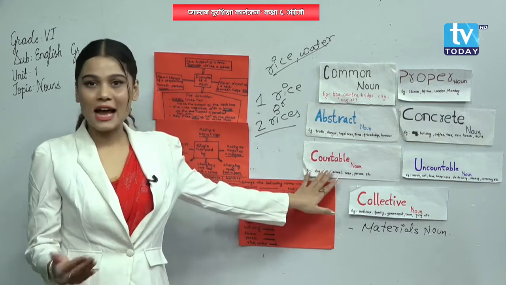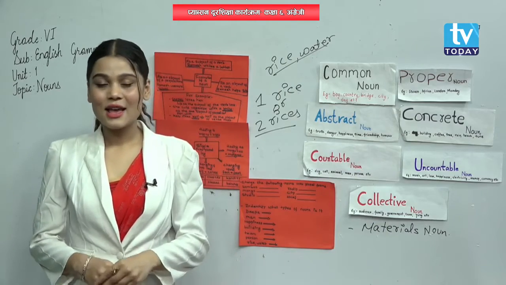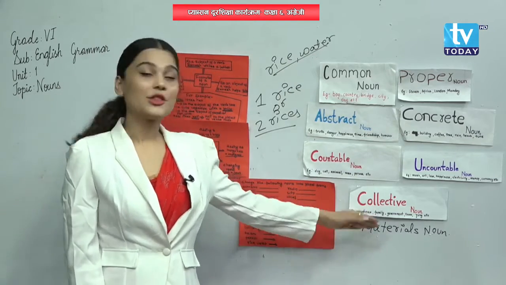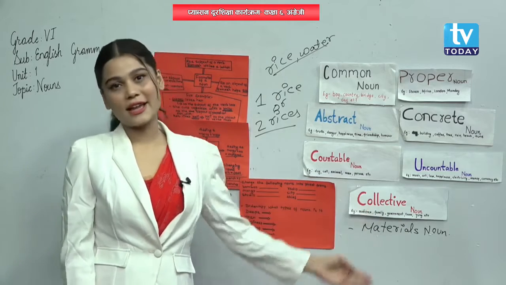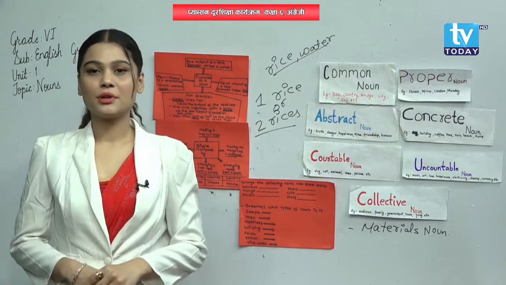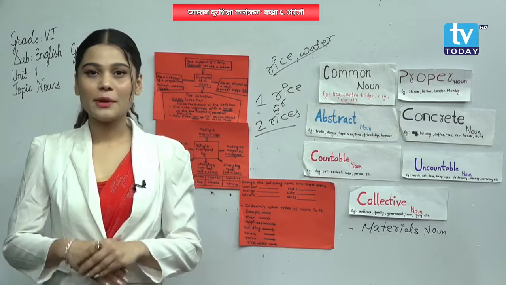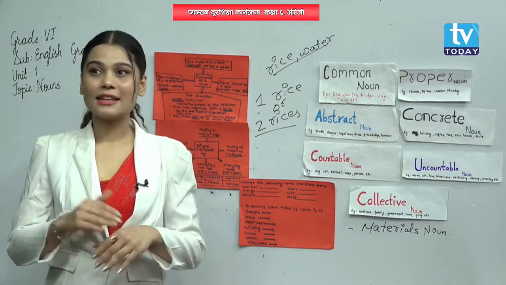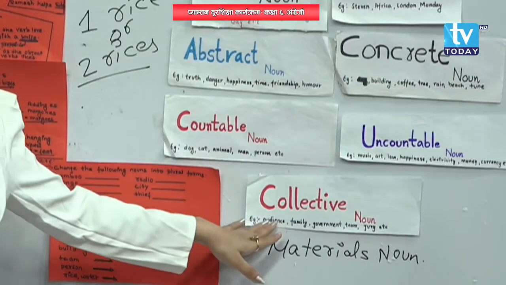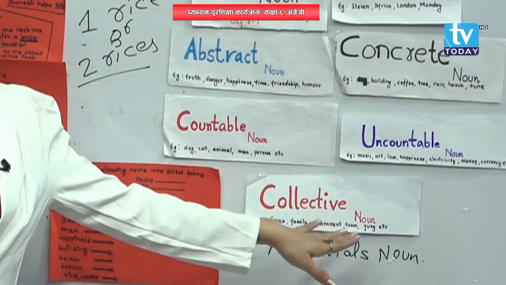Countable noun, we can count it. Uncountable noun, we cannot count it, right? Okay, my dear students, now another one is collective noun. The word collective itself defines it, right? A collective noun refers to a group of people, like audience, jury members, etc. They are a few examples of collective nouns. You can look here: audience, family, government, team, jury, etc.